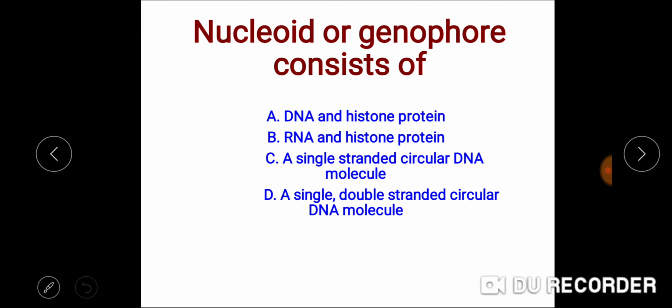The histone proteins are H2A, H2B, H3, H4, and they are not present in the nucleoid or genophore. So this is not the right answer.